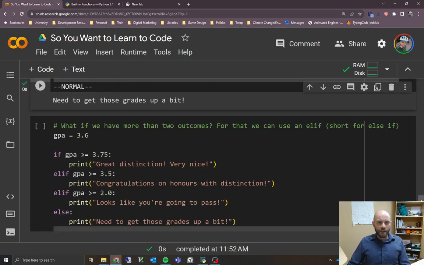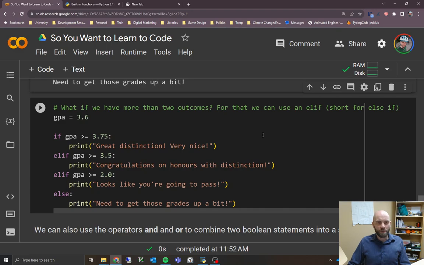Okay. But what happens if you have more than two outcomes, right? Pass-fail is easy. We can use an if-else statement. But if we have more than two outcomes, we need to start using an else-if statement instead, and that's short for else-if. So in this example, we're doing the same sort of thing, but we're going to look at if a person has great distinction or pass or fail.